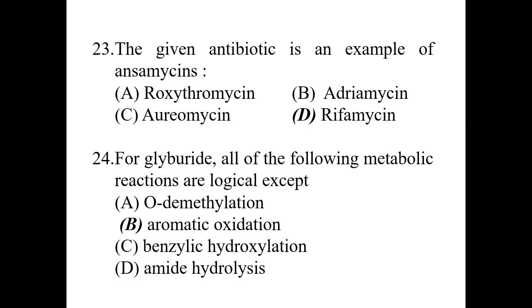So look at here, option number 1, roxithromycin. It's a macrolide antibiotic, that is an erythromycin derivative. And another, section B, adriamycin is another name for doxorubicin. That is, doxorubicin is a glycosidic antibiotic that is used for cancer treatment.